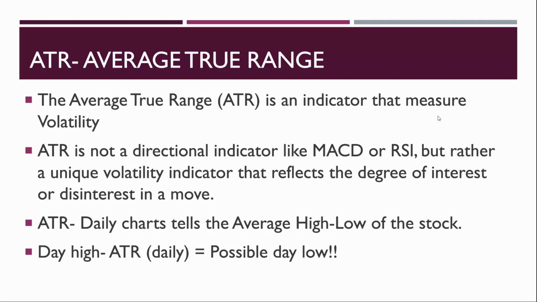So if you sell a stock at 196 based on some good swing reversals, or a reversal at an area of value, the target you can easily have at 192 or 191. Once the stock moves to 195 or 194, you need not be in a hurry to book profits. This is what I mean through ATR.